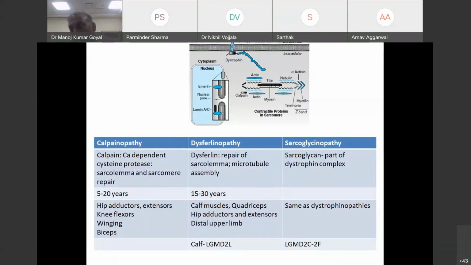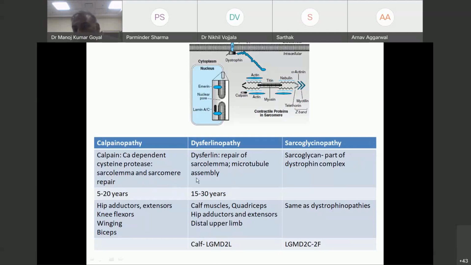You will get full power in ankle plantar flexion. This and LGMD 2L, which I have not seen, and I don't think it is reported from India till date, are the only two muscular dystrophies where calf muscles are affected first. So if you get a person who cannot stand on tiptoes, there is weakness of quadriceps, hip adductors or distal upper limb, think of dysferlinopathy.